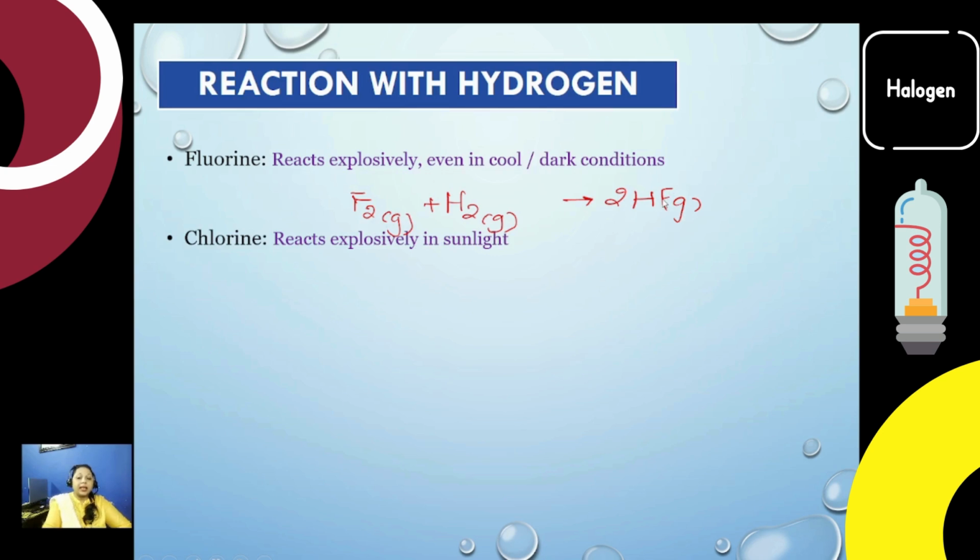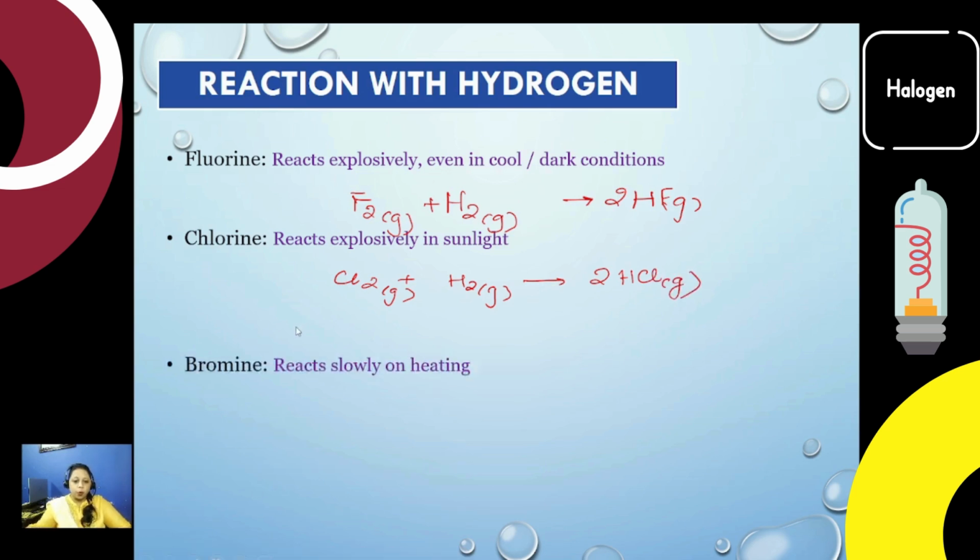Then chlorine reacts explosively in sunlight. If you haven't read it, I'm telling you that when we talk about chlorofluorocarbons or ozone depletion, we say that chlorine reacts with our ozone and is actually destroying it. That's why there's a ban on many compounds that release chlorofluorocarbons mainly. Those are banned basically. So a similar reaction will take place with chlorine and hydrogen, giving a gaseous product.